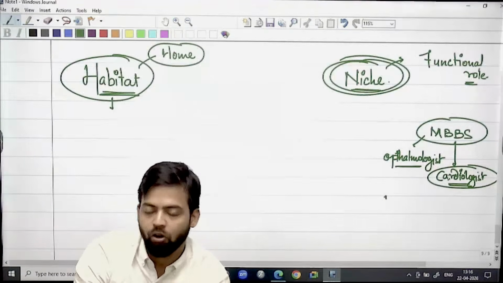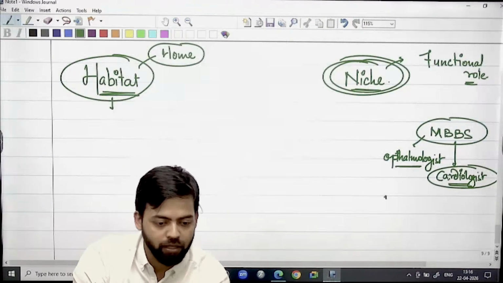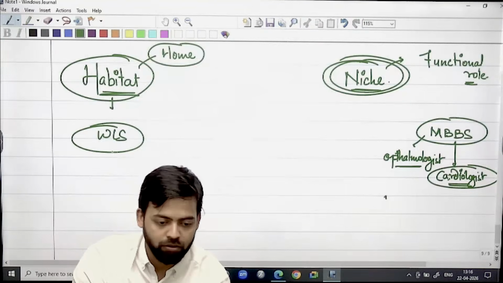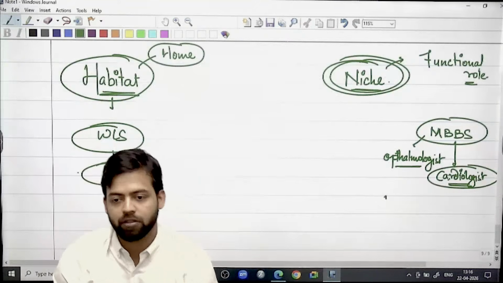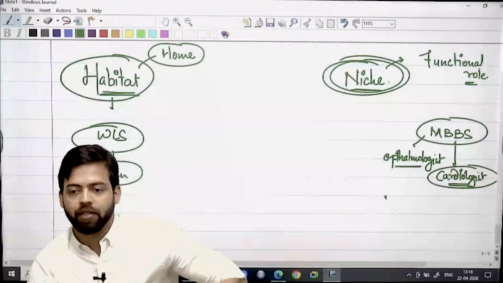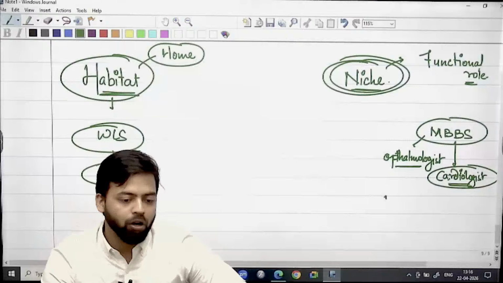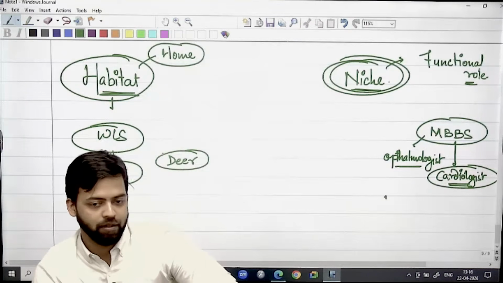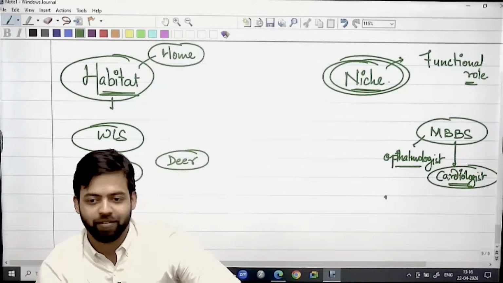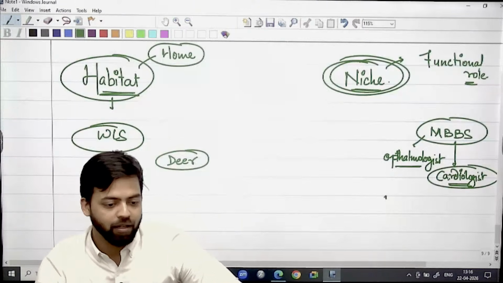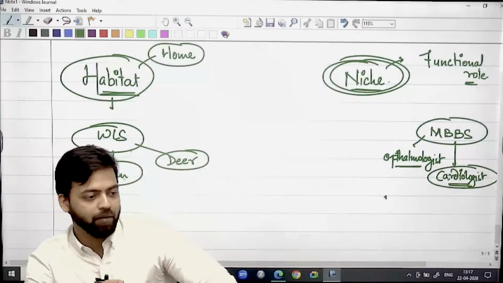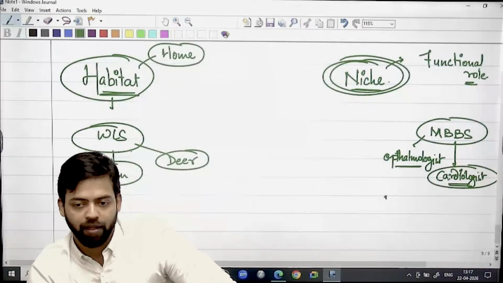This habitat, let's say a wildlife sanctuary. In a wildlife sanctuary, such a scenario cannot happen that only lions will live. Lions cannot say that we will only live in Gir National Park. All the deer will be happy if lions say this, right? That okay, you only live, we don't want to be here. In a habitat, a deer and a lion, both the prey and predator, can live.